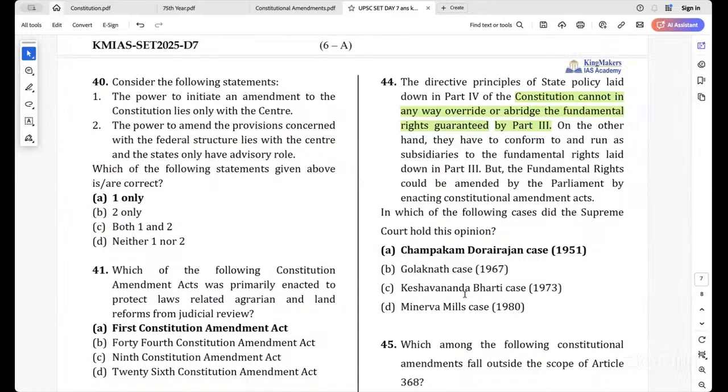See, what it says is DPSP cannot be of more priority than fundamental rights. Whatever it is, DPSP is subsidiary to the fundamental rights. Likewise, in which case was it told?